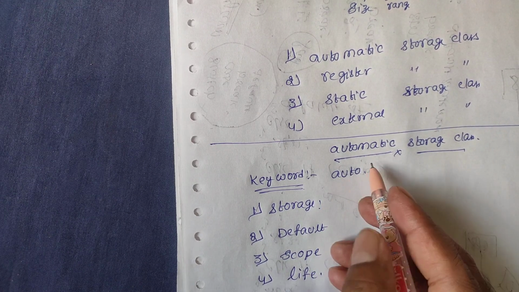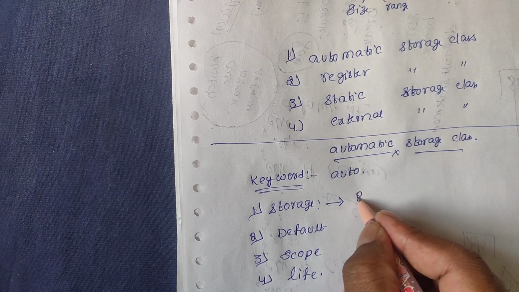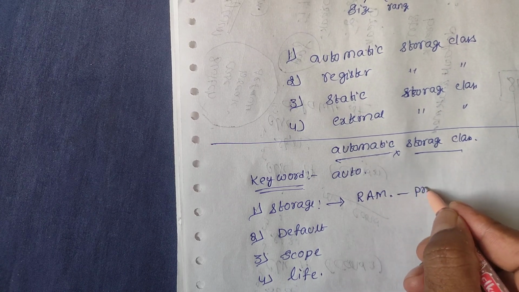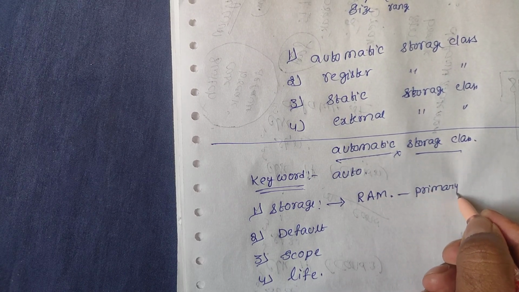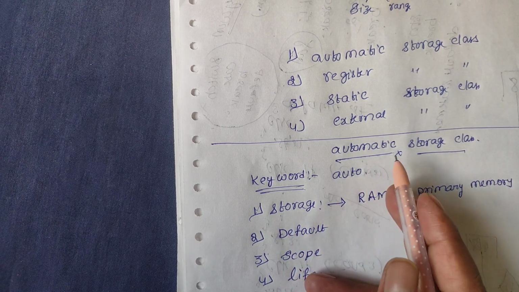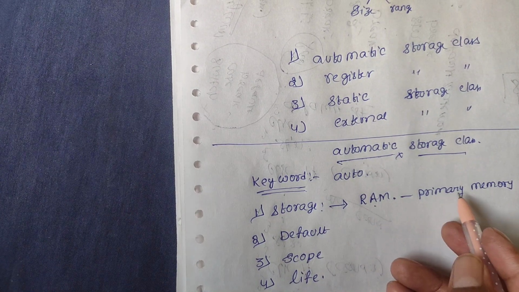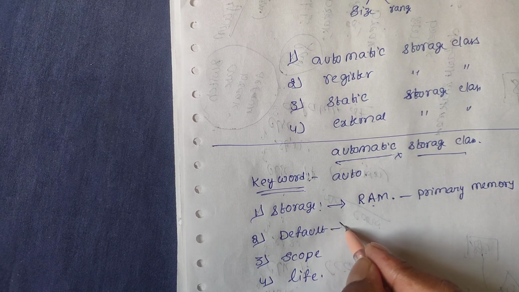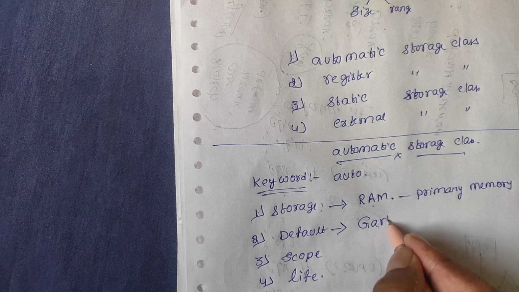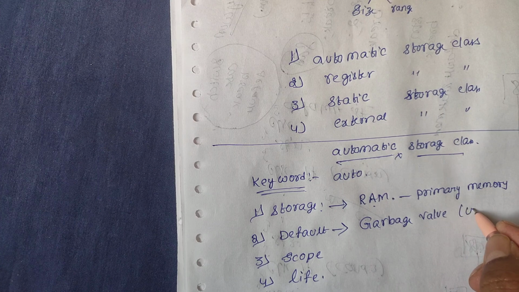In automatic storage classes, the storage will be in the RAM, that means random access memory, which is simply called primary memory. So the default value is nothing but a garbage value. Garbage value means it is an unknown value.